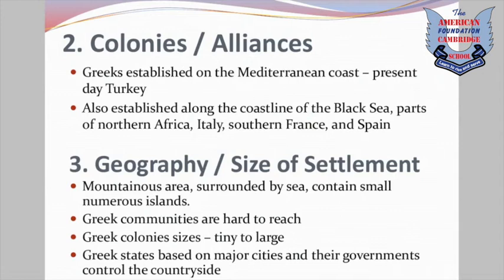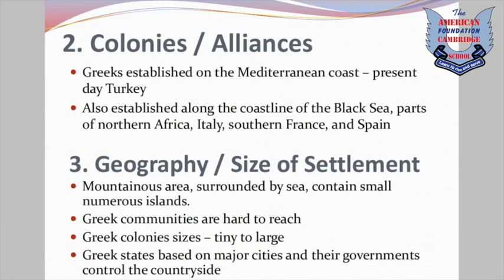The geography and size of the settlement of the Greeks is that they were mainly surrounded by the sea and had mountainous areas. They contain small, numerous islands. As we have learned in the map, they were settled around the Mediterranean Sea, and near the sea there are usually islands. That's why their areas were mainly surrounded by mountains. Greek communities were usually hard to reach because they were living in separate city-states, and their colony sizes were from tiny to large.